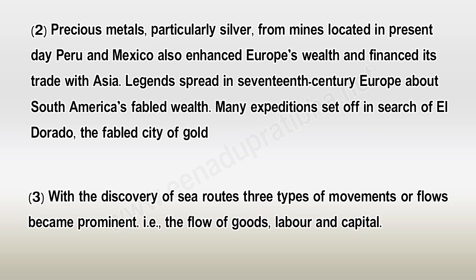Precious metals, particularly silver, from mines located in present-day Peru and Mexico also enhanced Europe's wealth and financed its trade with Asia. Legends spread in 17th century Europe about South America's fabled wealth. Many expeditions set off in search of El Dorado, the fabled city of gold. With the discovery of sea routes, 3 types of movements or flows became prominent. That is the flow of goods, labor and capital.